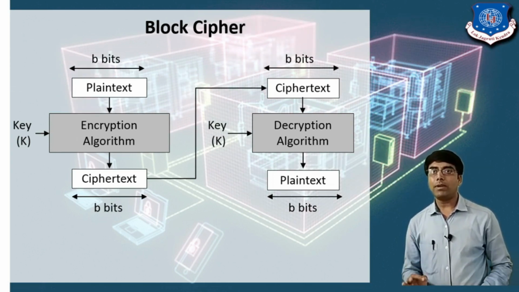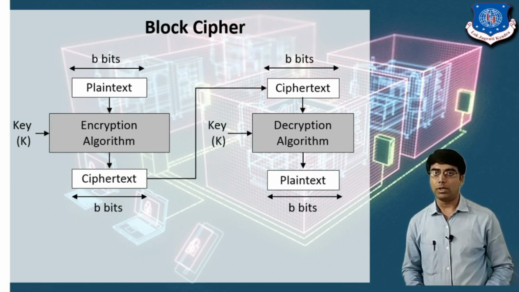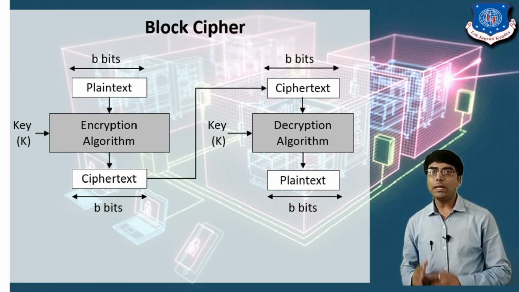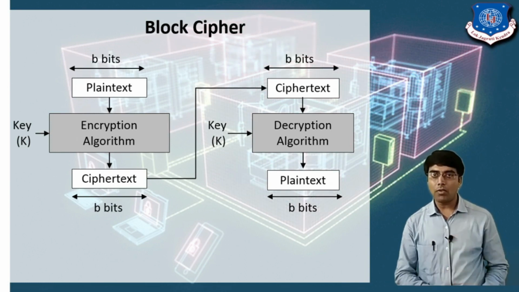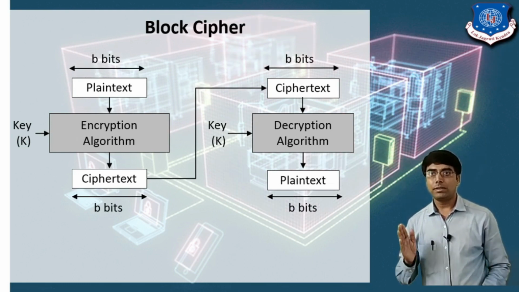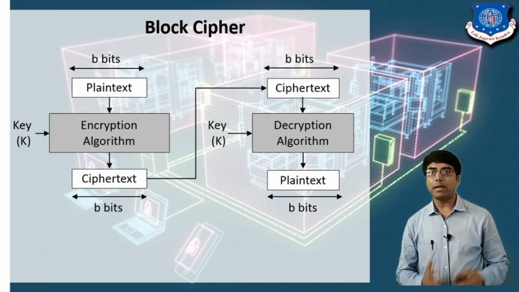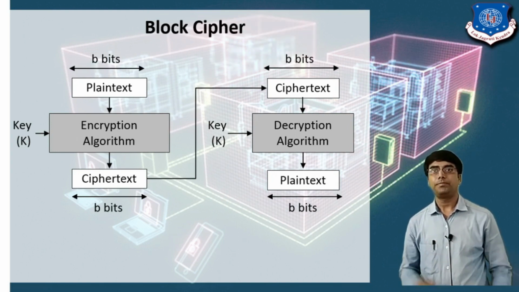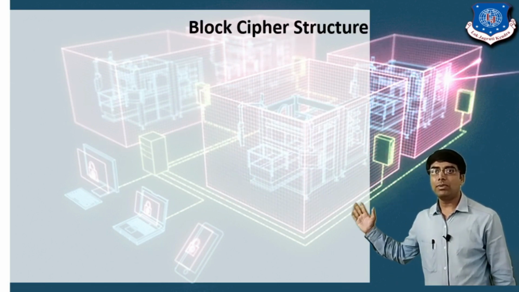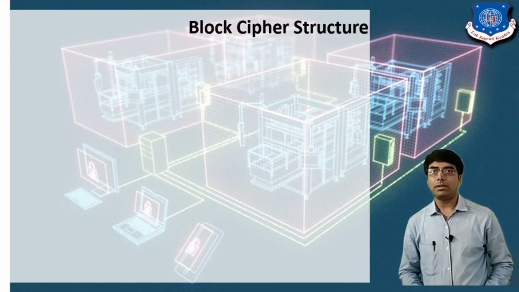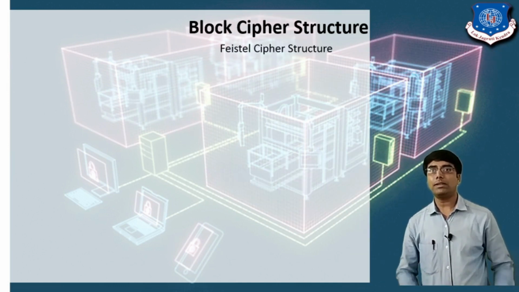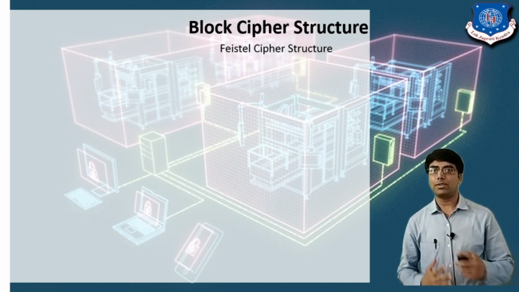Here each and every block is encrypted individually. The first block is encrypted, after that the second block, after that the third block. And the size of the plain text block is the same as the size of the ciphertext block. So this is all about the block cipher. Next we will see the block cipher structure, or we can say the Feistel cipher structure. So let's see the Feistel cipher structure.